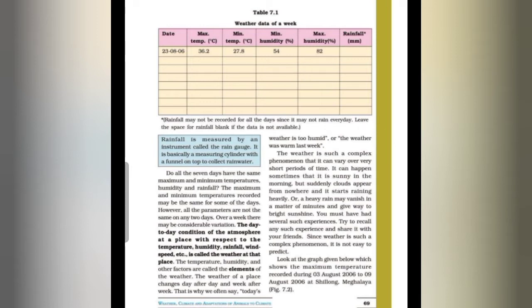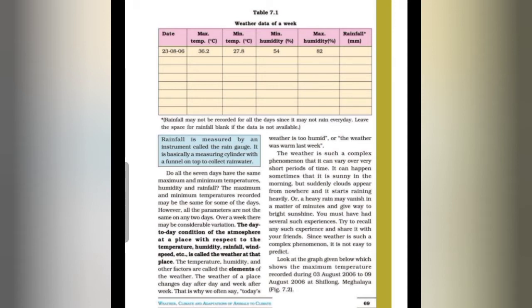And we have discussed another element of weather, that is humidity, and humidity is defined as the amount of water vapor present in air. Air has the ability to hold a certain amount of water vapor, and the capacity of air to hold water increases with the rise in temperature and falls if heavy rainfall occurs. Humidity is measured by an instrument called a hygrometer, which consists of two thermometers.